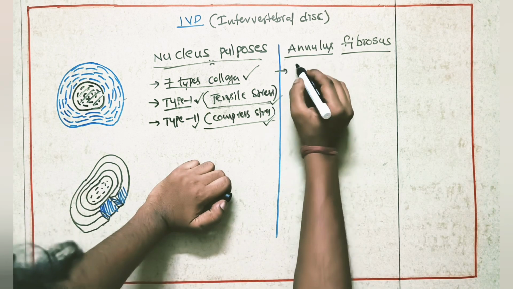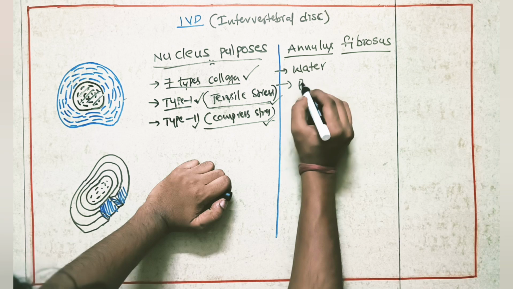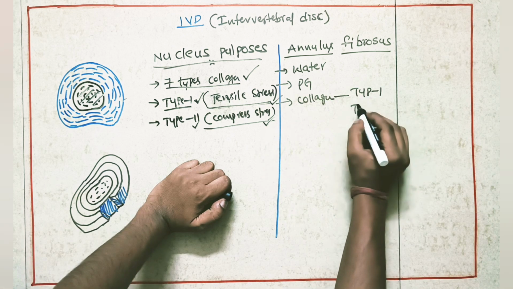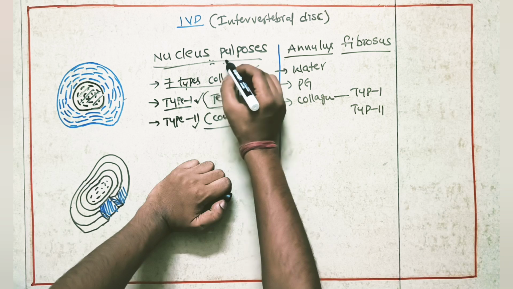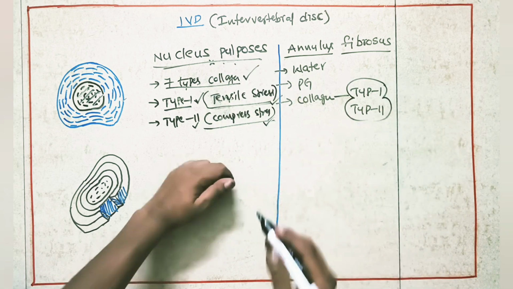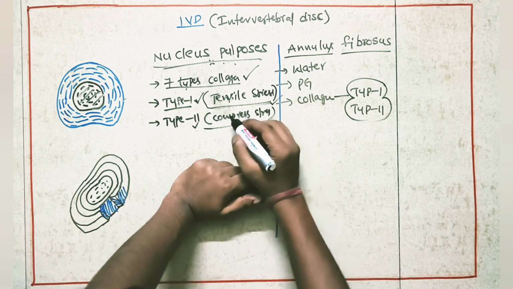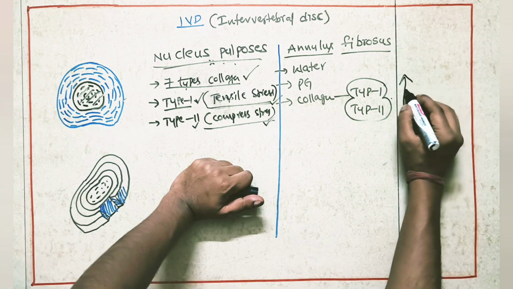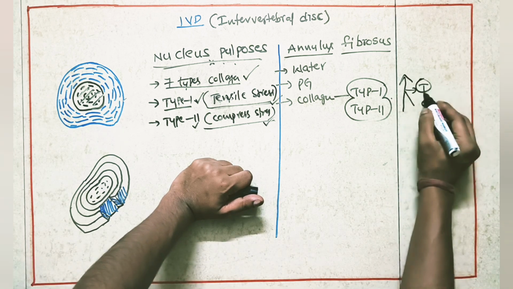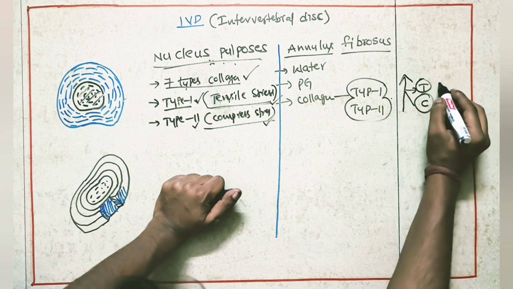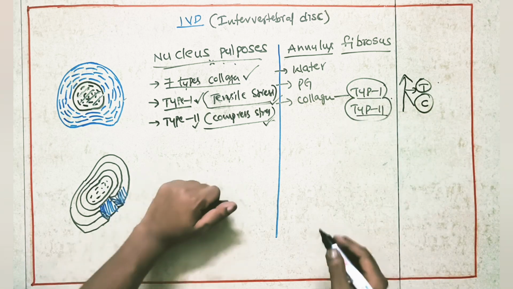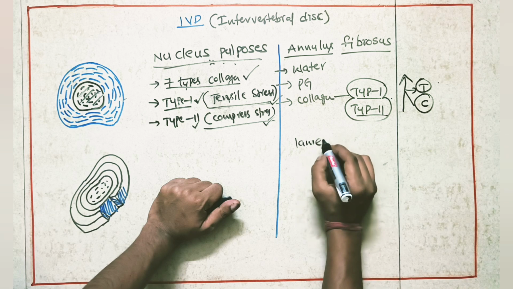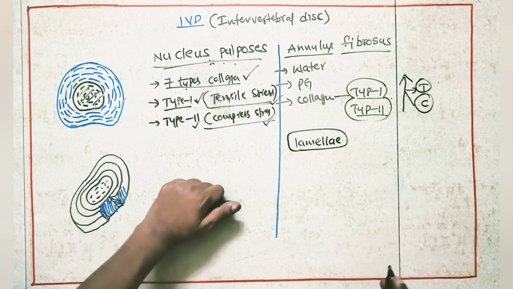Now the annulus fibrosus. Here also we know the composition. Water will be there, proteoglycans will be there, and collagen will be there. In this collagen, type 1 and type 2 collagen will be there. Compared to the nucleus pulposus, in the annulus fibrosus the amount of collagen will be more. So that is going to help in both tensile and compressive forces. The larger amount of type 1 and type 2 collagen is arranged in lamellae in the intervertebral disc.